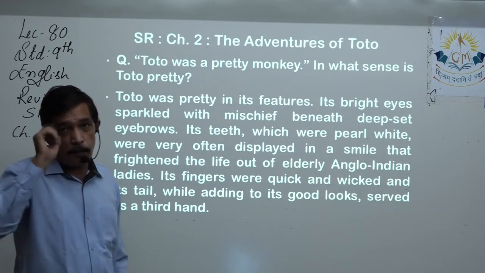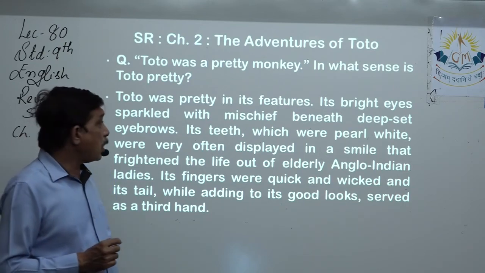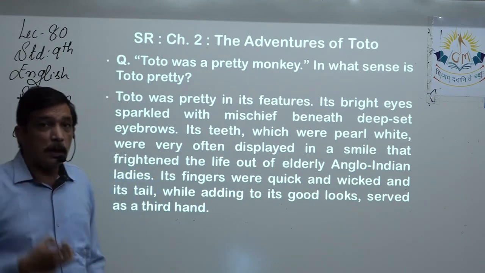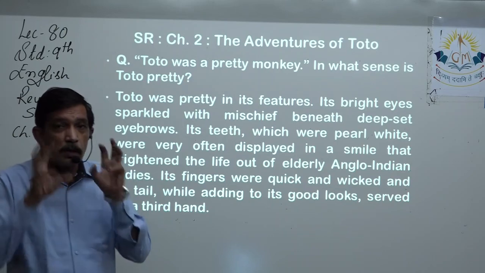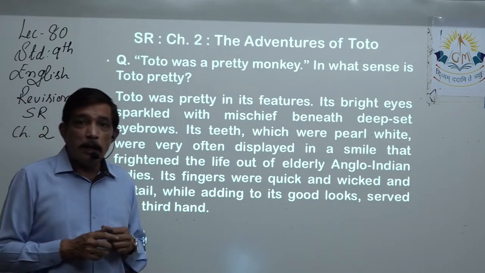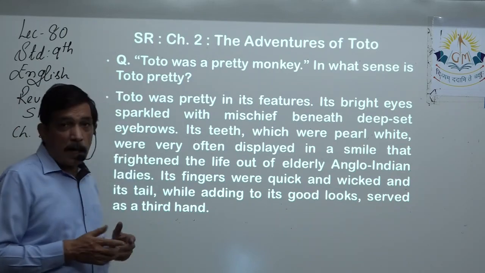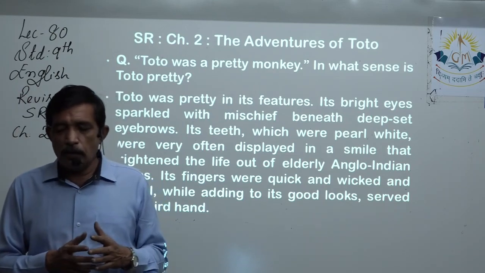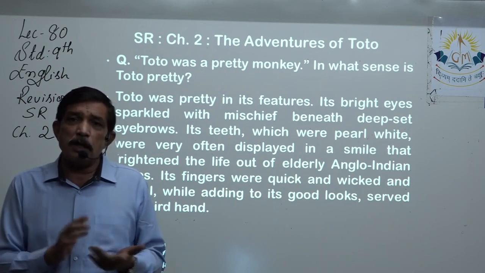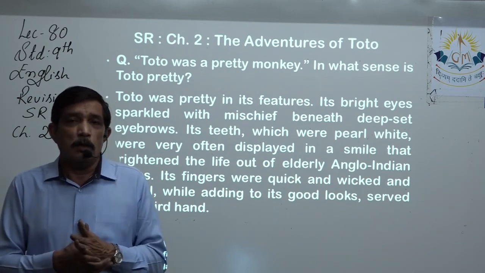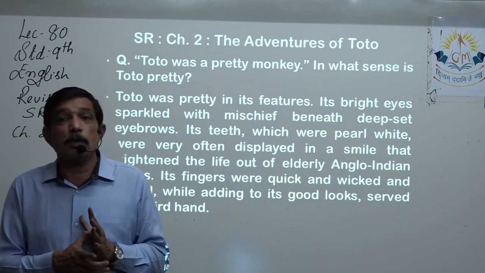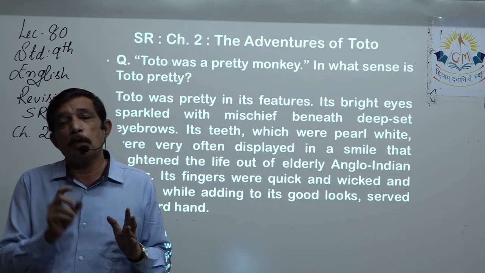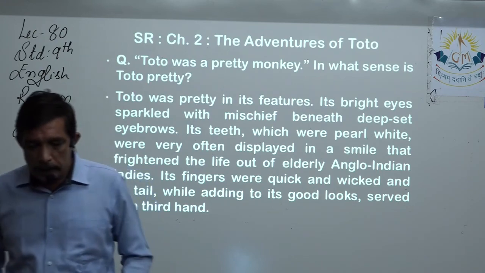For example, it had bright, shiny eyes, sparkling with mischief beneath the deep set. Deep set is the socket, eye socket, that empty hole in the skull. Yes? So, the deep set eyebrows. Now comes the description of the teeth. The teeth which were pearl white. Teeth, because it's a young one, so the teeth are going to be quite shiny, right? So they are compared with pearl. Pearl is white, so pearl-like white teeth.